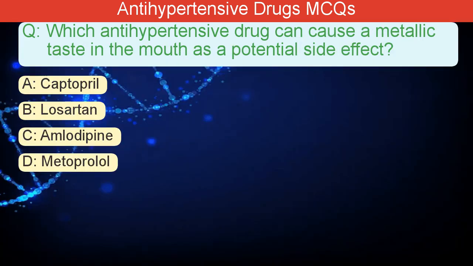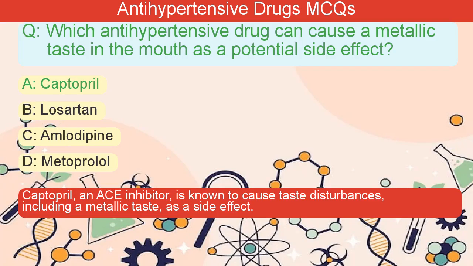Which antihypertensive drug can cause a metallic taste in the mouth as a potential side effect? A. Captopril. B. Losartan. C. Amlodipine. D. Metoprolol. The correct answer is A. Captopril, an ACE inhibitor, is known to cause taste disturbances, including a metallic taste, as a side effect.